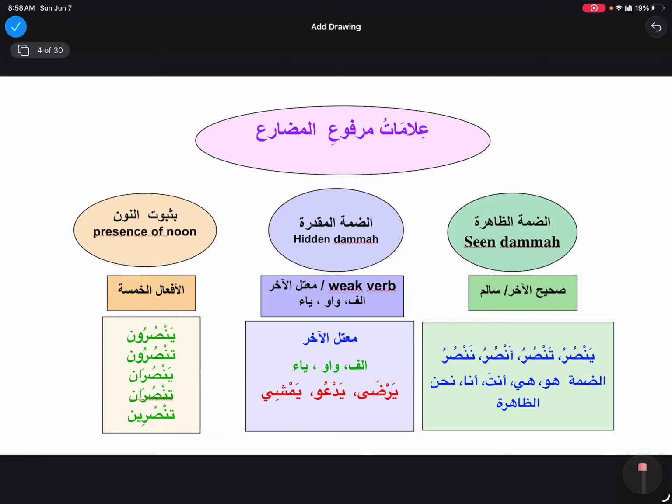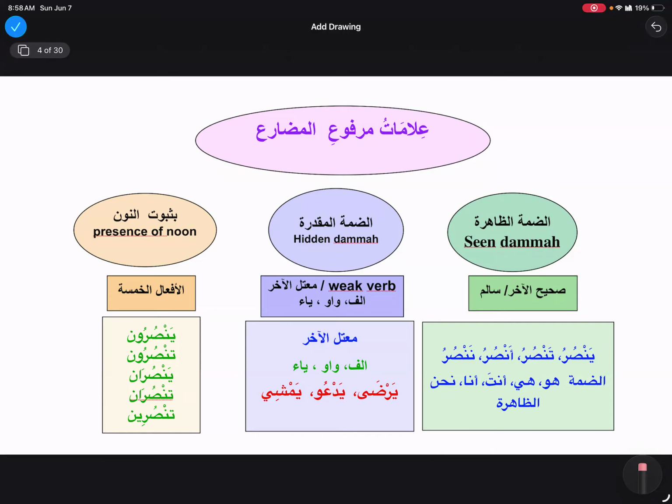Make sense? Yes. Ustadha, in that case, when we have alif, waw, or ya at the end, dammatul muqaddara, the afalul khamsa all have the presence of noon there also. Yeah.